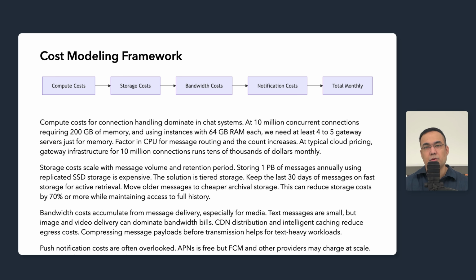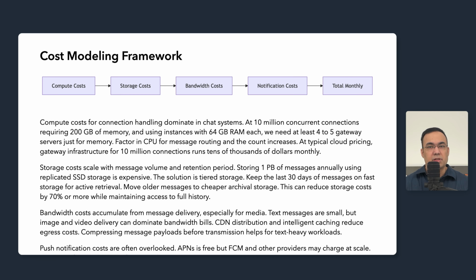Factor in the CPU for message routing, TLS termination, and heartbeat processing, and the count keeps increasing. At typical cloud pricing, gateway infrastructure for 10 million connections runs tens of thousands of dollars per month.